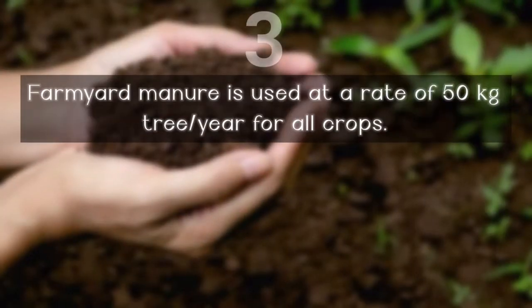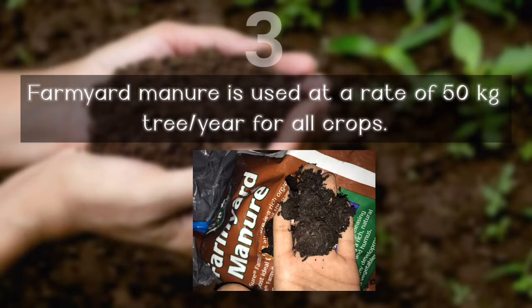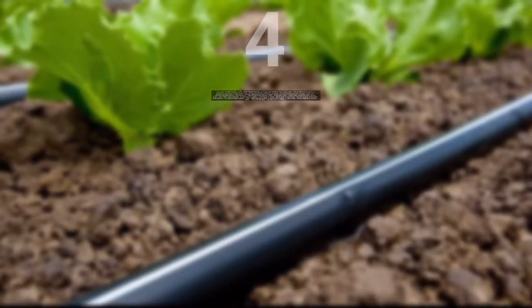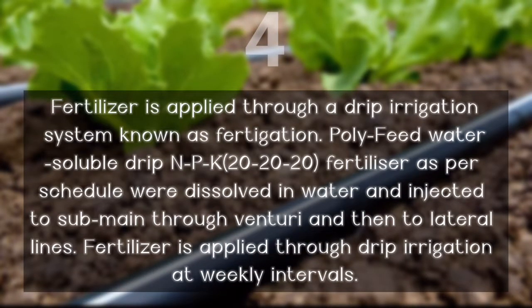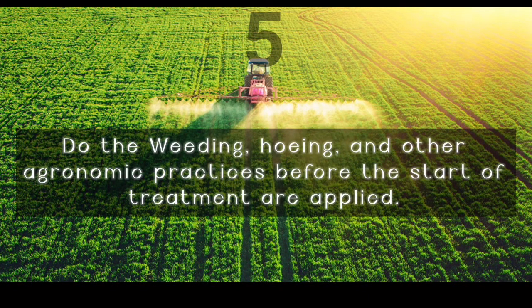After that, farmyard manure is used at a rate of 50 kg per tree per year for all crops. For your information, fertilizer is applied through a drip irrigation system known as fertigation. Polyfit water-soluble drip NPK 20-20-20 fertilizers, as per schedule, were dissolved in water and injected to the sub-main through a venturi and then to the lateral lines. Fertilizer is applied through drip irrigation at weekly intervals. Weeding, hoeing, and other agronomic practices were done before the start of treatment application.